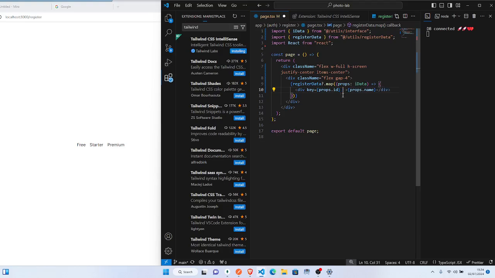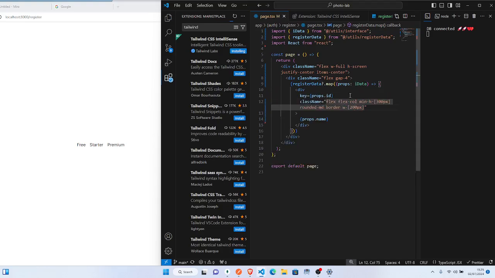make we style them. So now here we style. So I'll say class name, so flex col, and so make I give am a min height of about, let's say, 300 px, and I go give am rounded of md, give am border, and maybe a width of, let's say, 350 px, or rather I say 250 px.